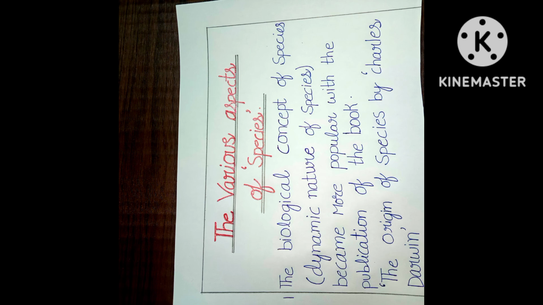The dynamic nature of species became more popular with the publication of the book The Origin of Species. In this book, Charles Darwin laid out the evidence demonstrating the evolution of organisms. Who is Charles Darwin here? Charles Darwin was an English naturalist widely known for contributing to the understanding of evolutionary biology.